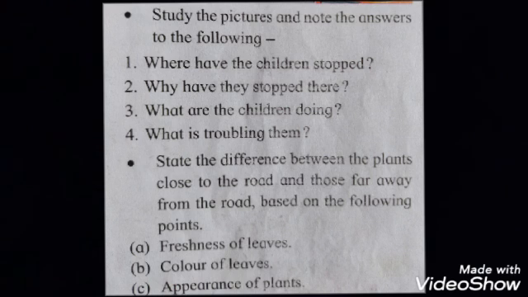Second point, state the difference between the plants close to the road and those far away from the road based on the following points: freshness of leaves, color of leaves, appearance of plants. See, you have to observe the two plants, one which is close to the road and another which is far away from the road. When you observe these two plants, you have to observe carefully the freshness of leaves. Second, color of leaves. Third, appearance of plants.